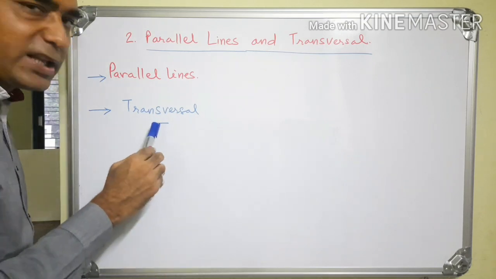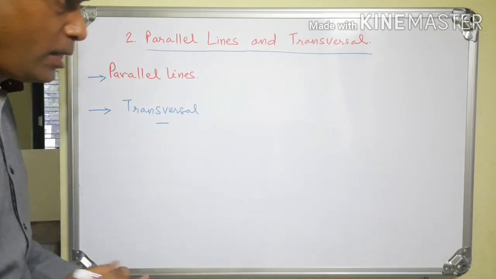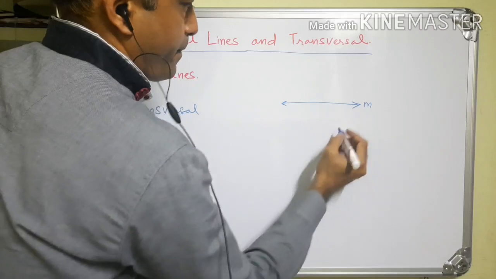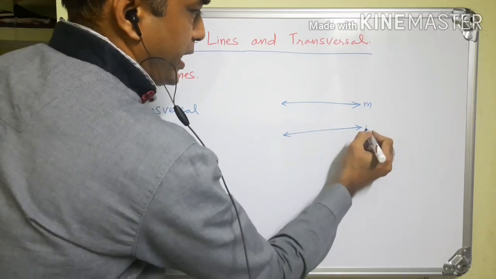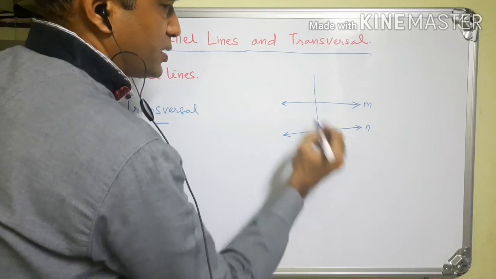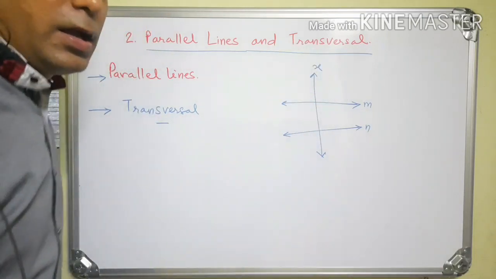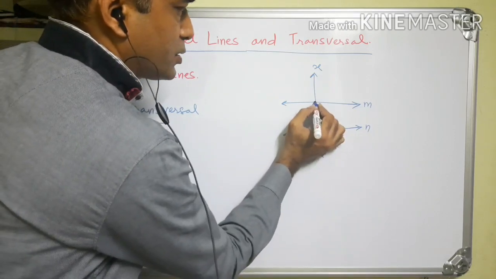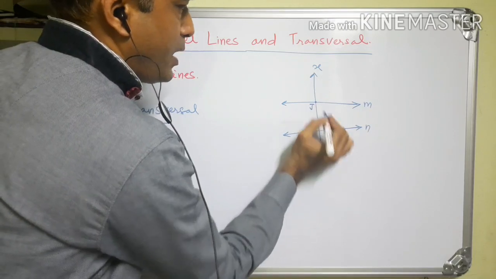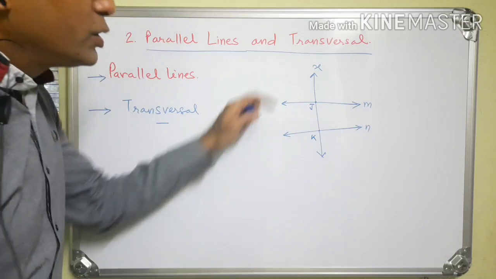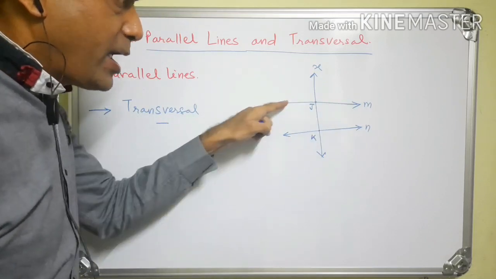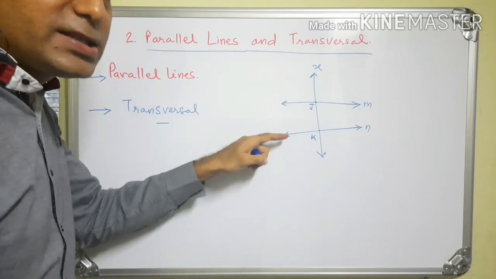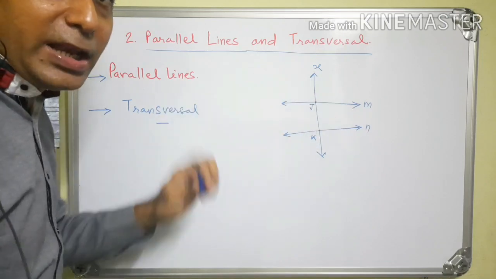Now what is a transversal or transversal line? See, now here this is line M and this is line N, and there's another line. Suppose this is line X. Line X intersects line M and line N. Suppose this intersection point is point J and this intersection point is point K. So line X intersects line M and N in two distinct points. Therefore line X is the transversal line of line M and line N.